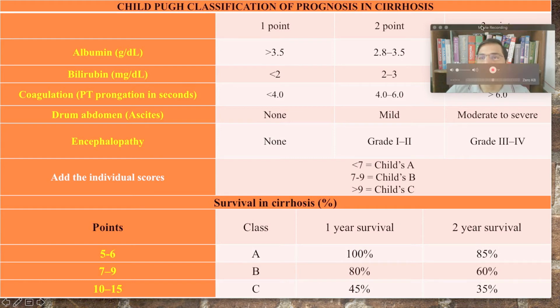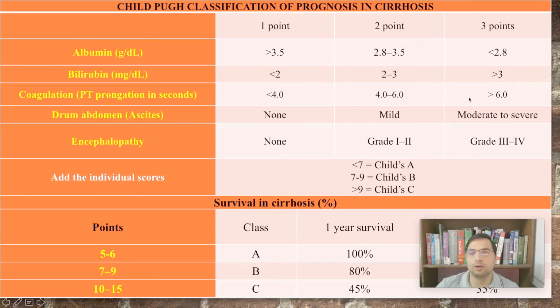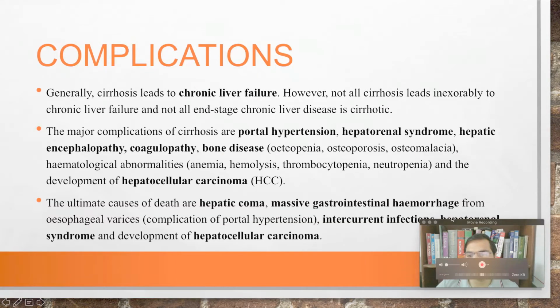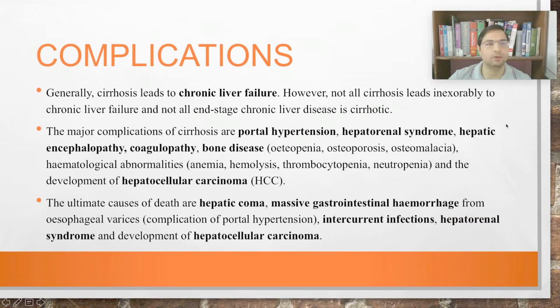This classification is modified in many ways, right? But you should know how prognosis is found in liver cirrhosis cases by Child-Pugh classification. Then complications are very important in liver cirrhosis, because liver cirrhosis leads to many other sequelae, many other upcoming complications.